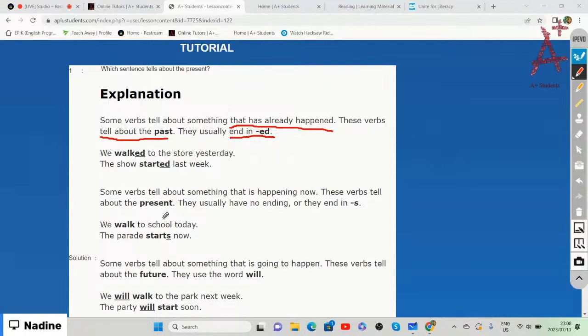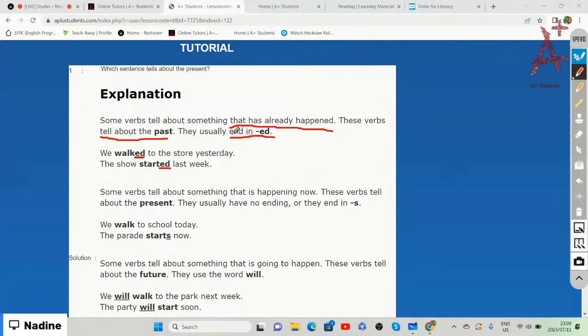For example, we walked to school today. So today you walk to school, right? But in the past, which is yesterday, we walked to the store yesterday, and there we add the ed. The show started last week. Start, add the ed. Started last week, right? And those are examples of verbs that tell us about the past.